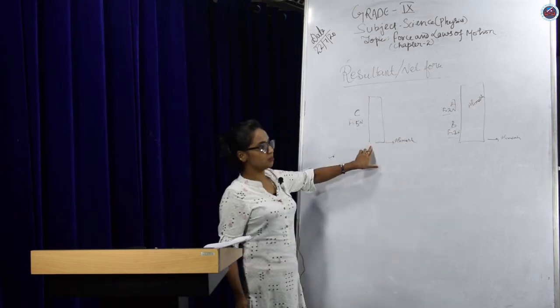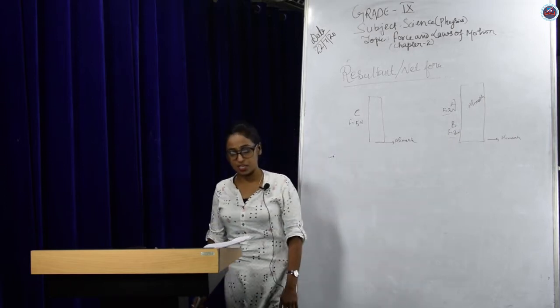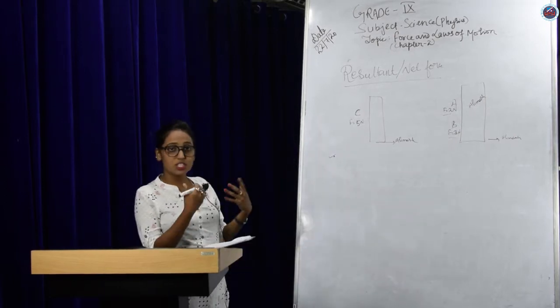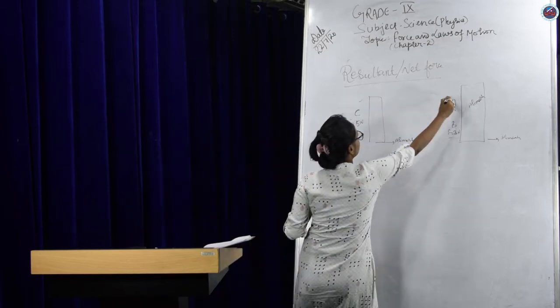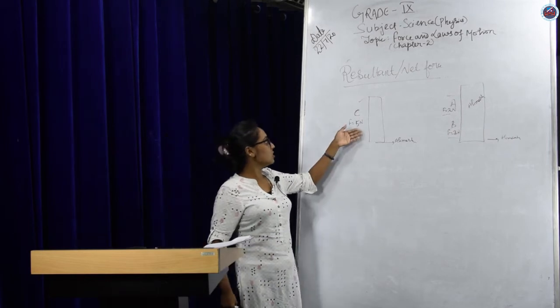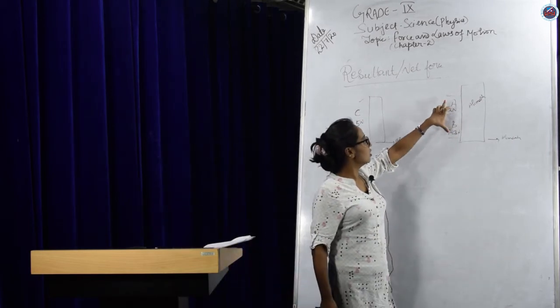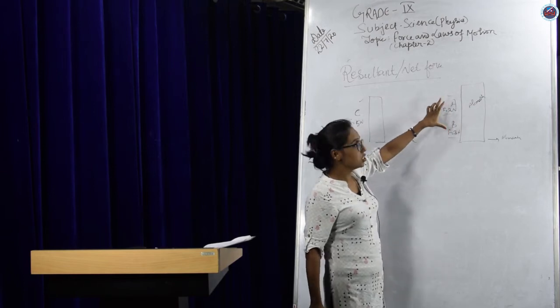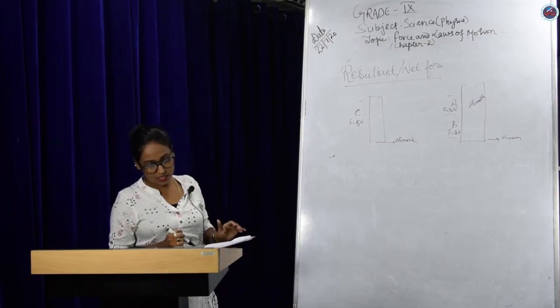And the almirah was placed initially at the same position as in the case of A and B. That means, what can you say now? We can say that both the effects of the forces are exactly the same. The effect which C creates on the almirah is equal to the effect which these two forces together have exerted on the almirah. That is exactly the same.